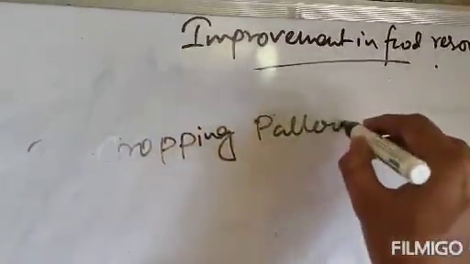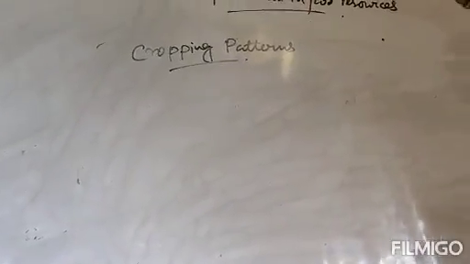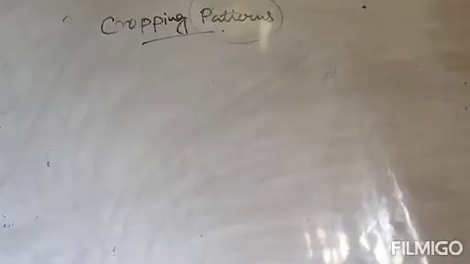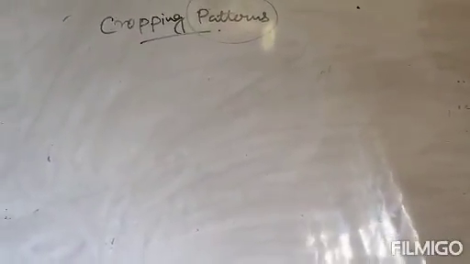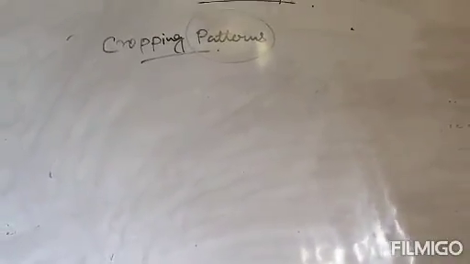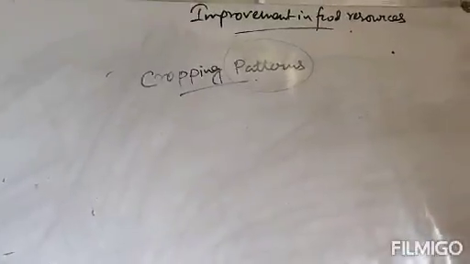Cropping patterns. Now cropping patterns involve raising of crops so as to obtain maximum benefit from the same piece of land. Here, as the name suggests, crops are arranged in patterns so as to obtain the maximum benefit from the same piece of land. That is cropping patterns, because it reduces the risk of crop failure, disease, and various other problems, and maximum benefit can be obtained from the same piece of land.